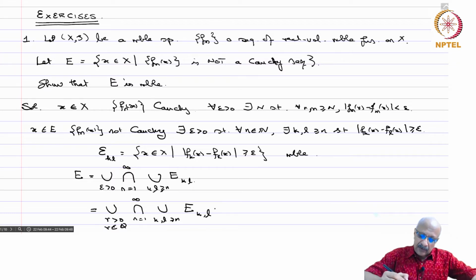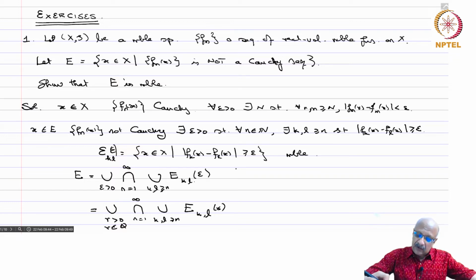Why? Because every element in the first set, if you take an r which is less than epsilon, will already be in, so call this E_kl of epsilon, this is E_kl of r. So if it's bigger than or equal to epsilon, it will be bigger than r.